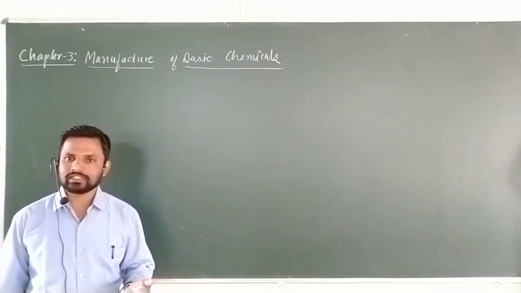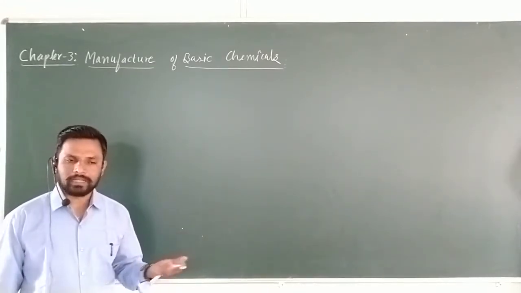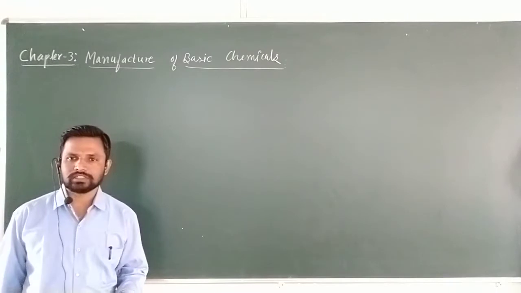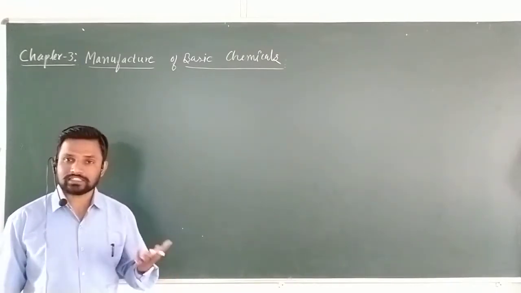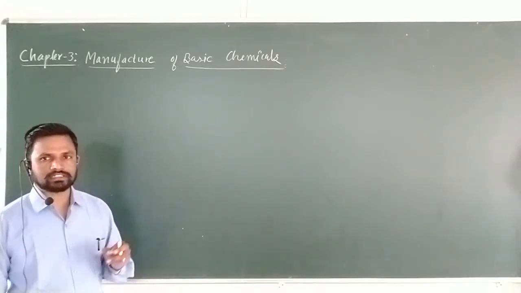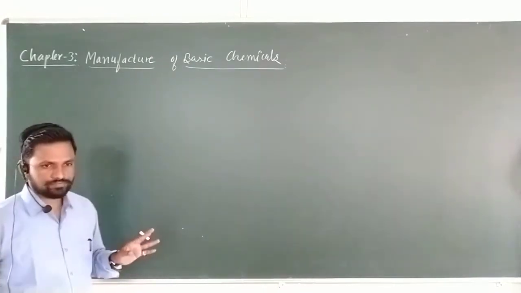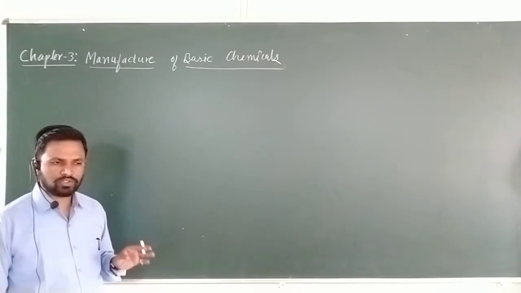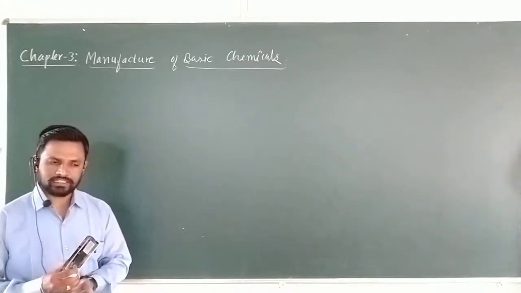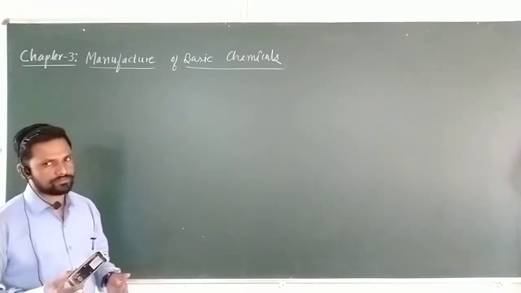Whether it is ammonia, sulfuric acid, or nitric acid, it can be used in the manufacture of fertilizers, agrochemicals, and even in the laboratory, where their utilization is very vast. Therefore, these are the three important chemicals. In this chapter, we are going to study in detail the manufacture of ammonia, sulfuric acid, and nitric acid at an industry level with different processes.